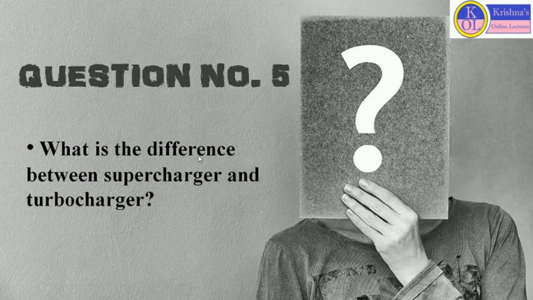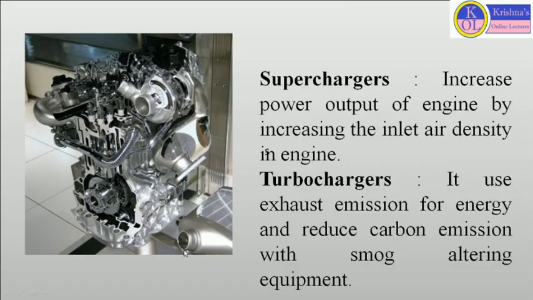Now the next question is, what is the difference between a supercharger and a turbocharger? Your answer should be, here I'll start with the supercharger. Superchargers are used to increase the power output of the engine by increasing the inlet air density. Superchargers use the crankshaft for energy and are directly connected to the engine through a belt, and they generally produce smoke. So smoke is emitted from the supercharger.